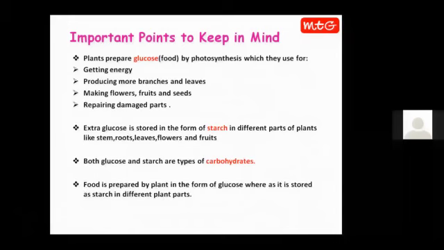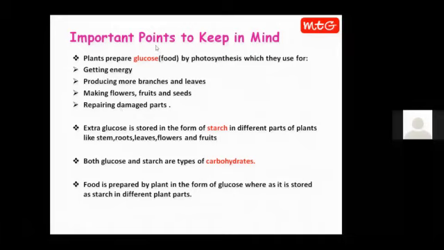The food which is prepared by the plant through photosynthesis, plant uses it in different ways, like for getting energy, for producing more branches and leaves, then making flowers, fruits and seeds, and repairing damaged parts. So getting energy is one point. Then producing more branches and leaves, making flowers and fruits. These are the growth. Plant is using the food for growth. Then sometimes in the nature, some animal, it steps on some plant part, it gets injured. So they also use the food to repair their damaged parts.